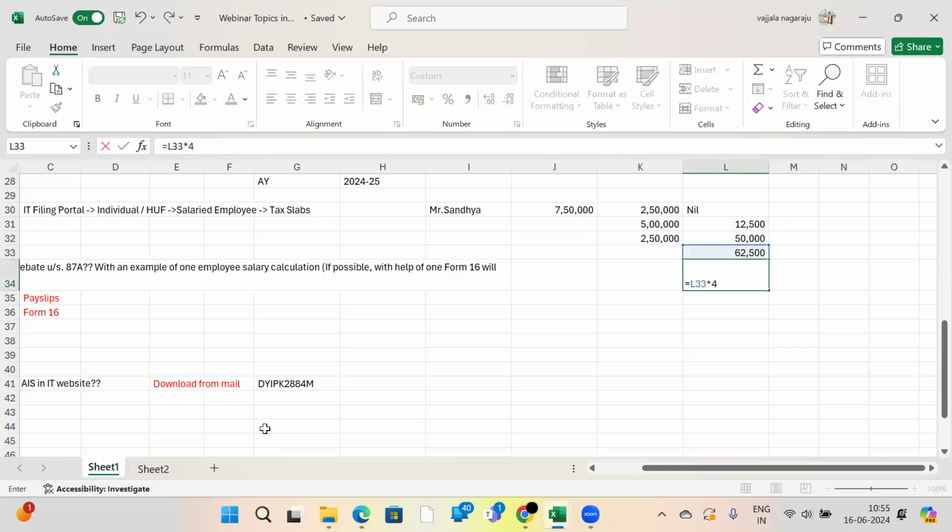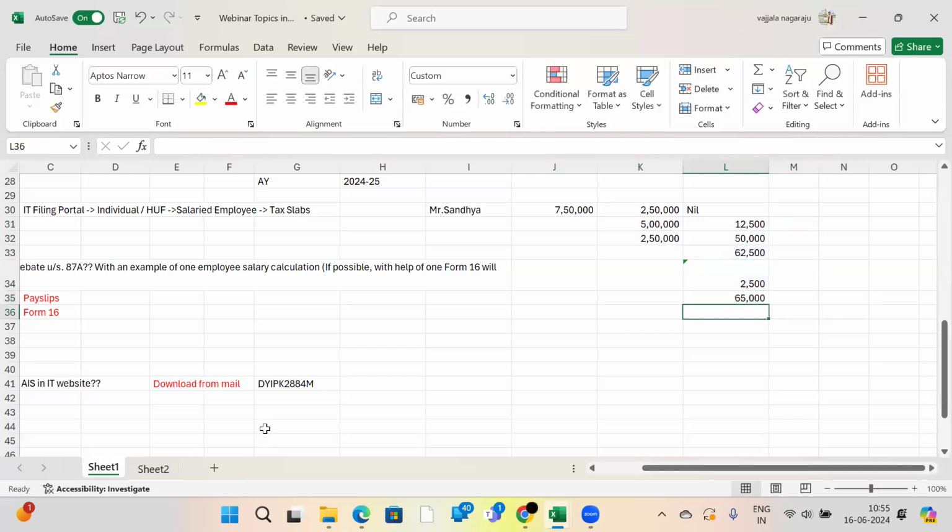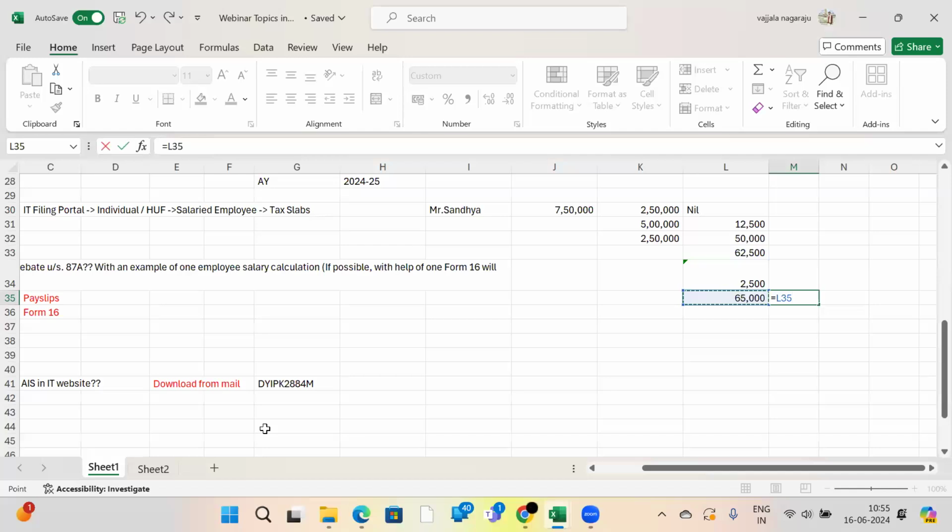On this 62,500, again 4% education cess will be levied. So this 65,000 will be his total tax. This 65,000 will be calculated by every company during the financial year at the starting of the month, April 2024 or April 2025, April 2023.